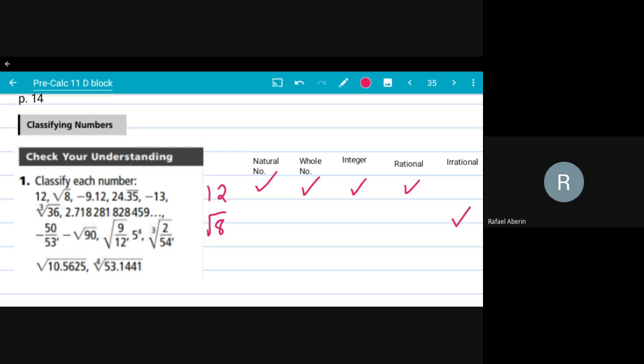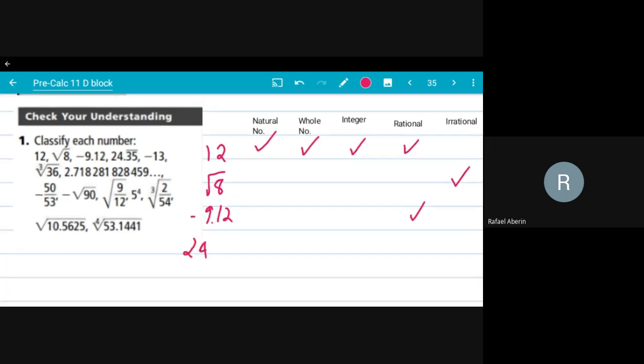Negative 9.12, what would that be? Well, is that a natural number? No. Is that a whole number? No. Is it an integer? No. It is a rational though, because you can turn that into negative 9 and 12 over 100 and then turn it into an improper fraction. So it is rational. All of these are real numbers again.